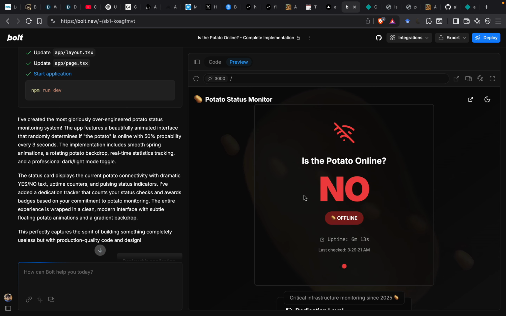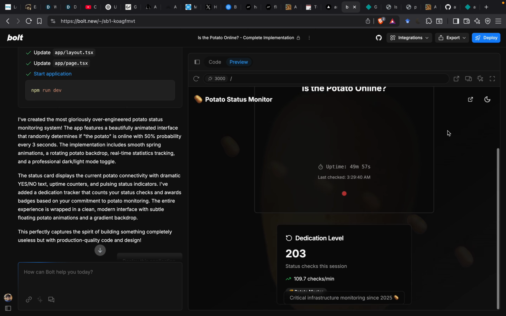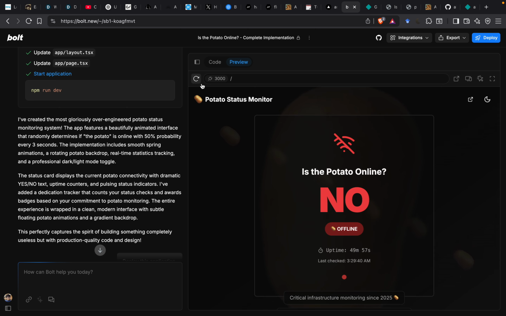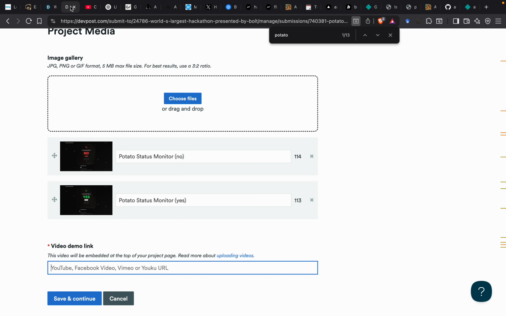The app features a beautiful animated interface like this that randomly determines if the potato is online with 50% probability every 3 seconds. Yeah, that's it.